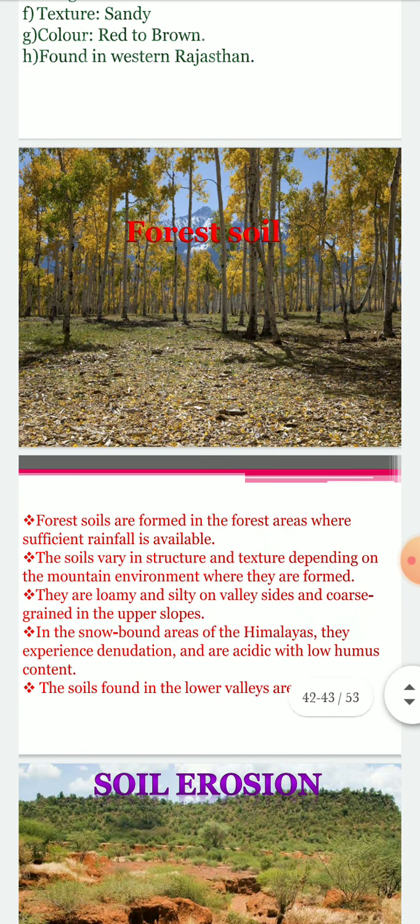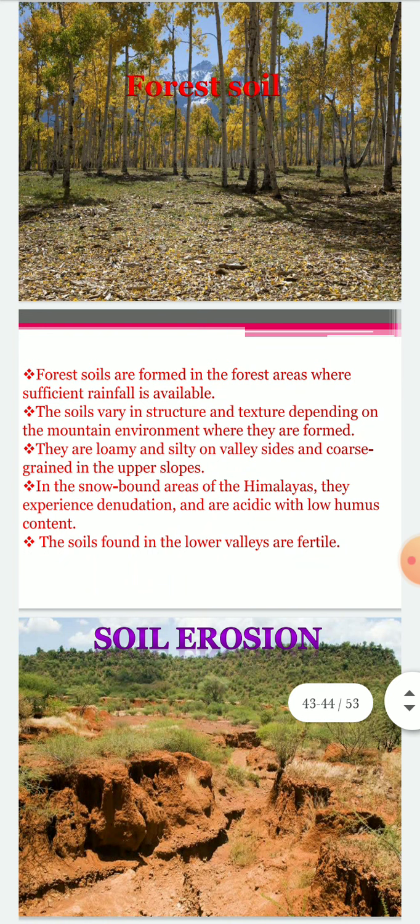Now second is forest soil. Forest soils are formed in the forest areas where sufficient rainfall is available. The soils vary in structure and texture depending on the mountain environment where they are formed. They are loamy and silty on valley sides and coarse grained on the upper slopes. In the snow-bound areas of the Himalayas, they experience denudation and are acidic with low humus content. The soils found in lower valleys are fertile.